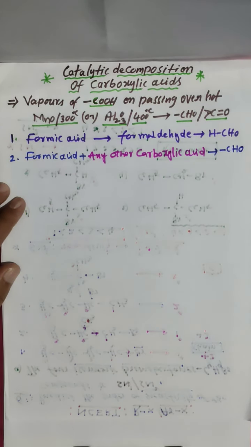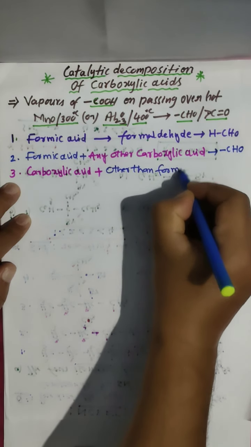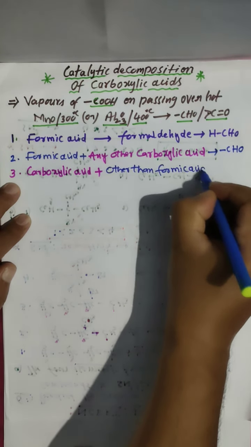And condition number 3: carboxylic acid plus another carboxylic acid other than formic acid, meaning you should not take formic acid.